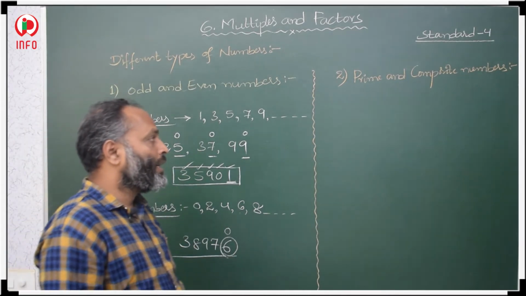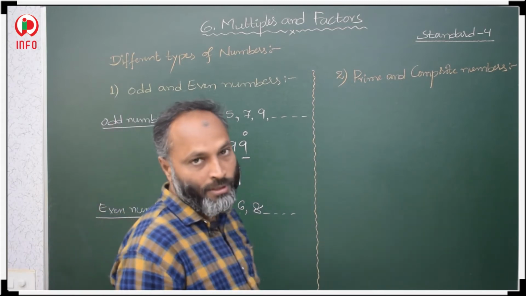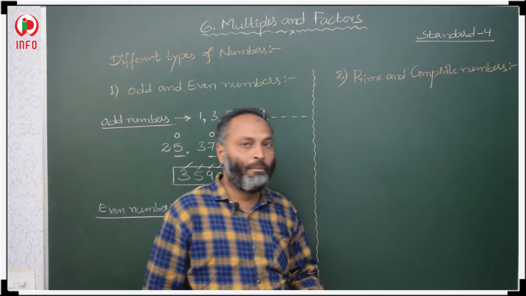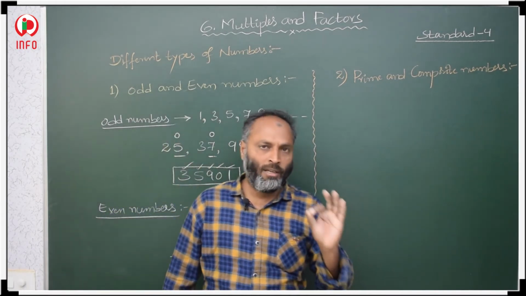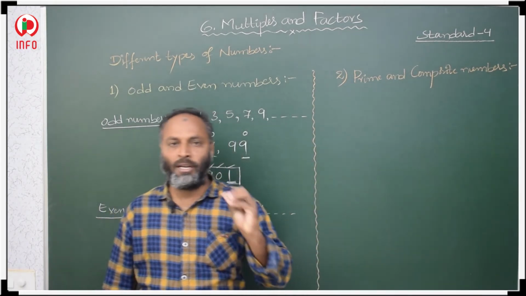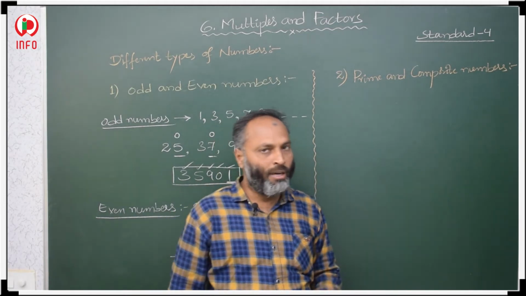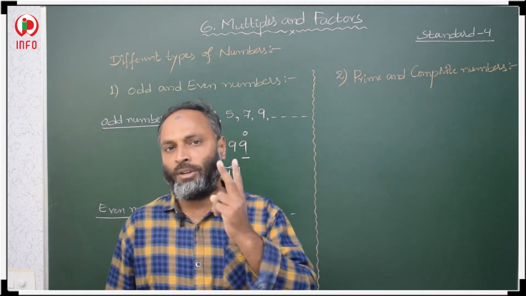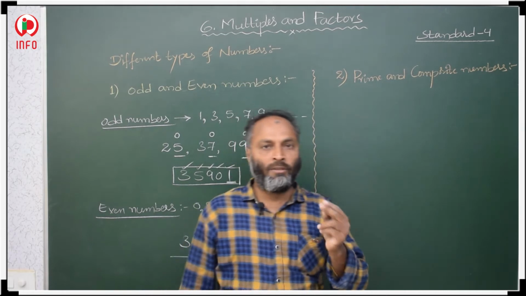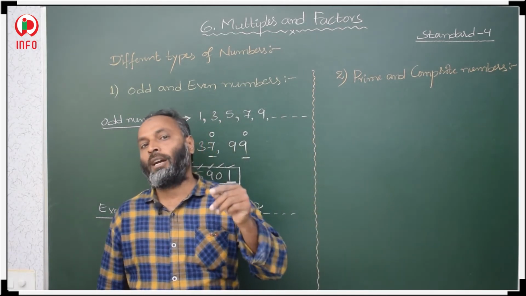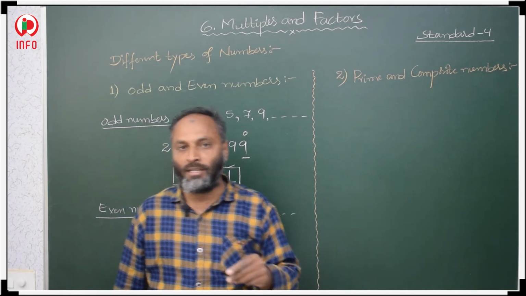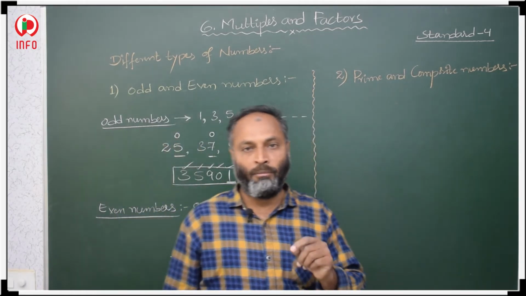Now, what are prime and composite numbers? What is meant by prime numbers and composite numbers? This is the most important. Prime numbers have only 2 factors. What are the factors? 1 and itself. A number which has 1 and itself as factors, those numbers are prime numbers.